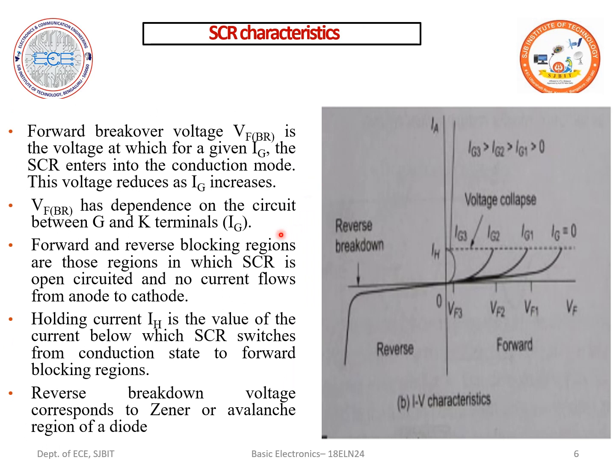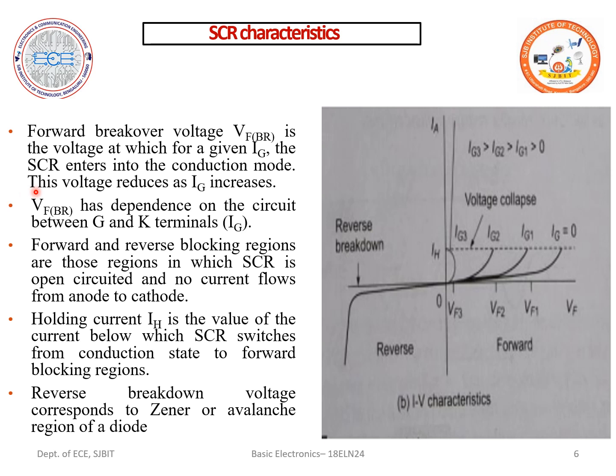Now let us look into the SCR characteristic curve. What actually happens in it? We already know a characteristic curve represents a plot of current versus voltage. We can see that our SCR works in 4 different regions: the forward breakover voltage, the holding current, the forward and reverse blocking regions, and the reverse breakdown voltage.